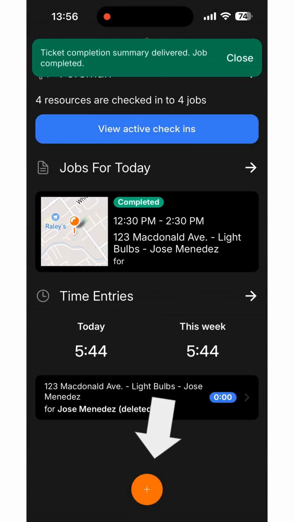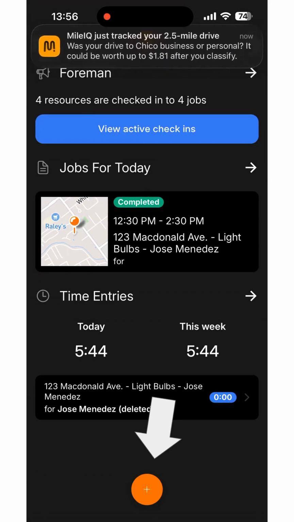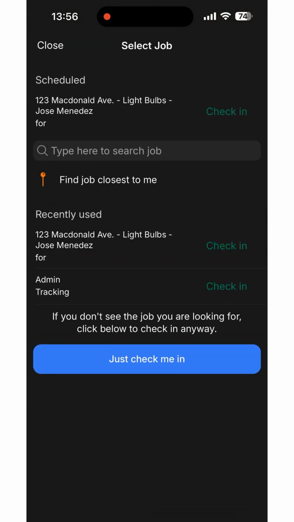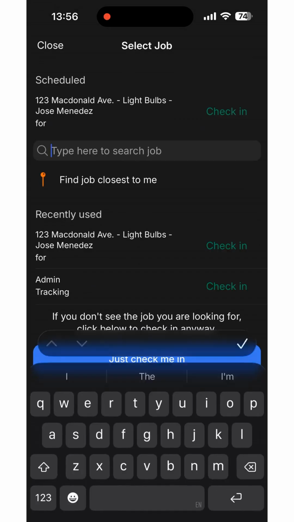If you ever need to find a job that is active or marked as completed, you can click on the plus sign. On the search bar, type in the job address, and you'll have a list of jobs with that address.